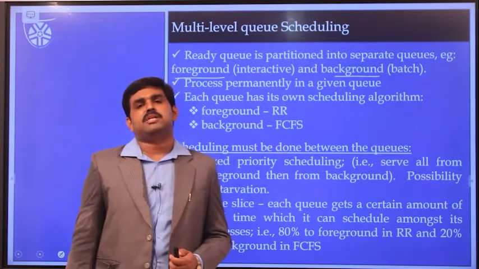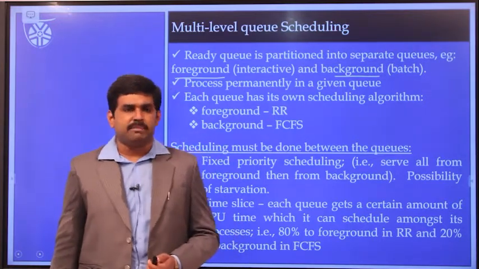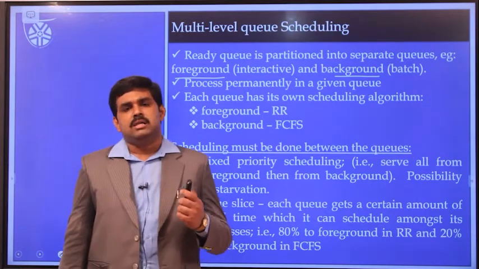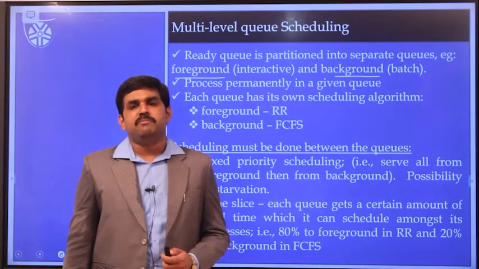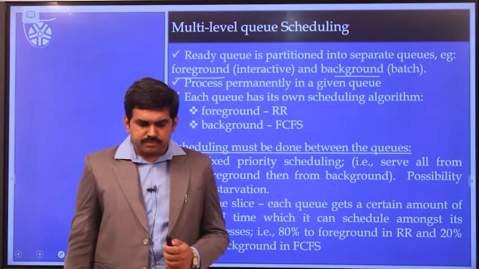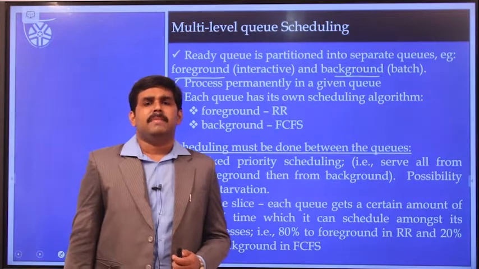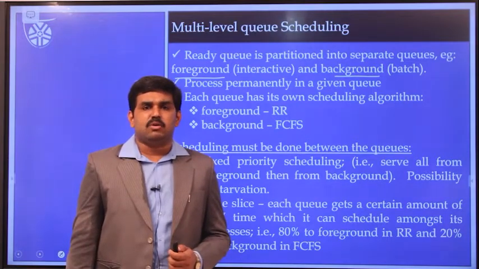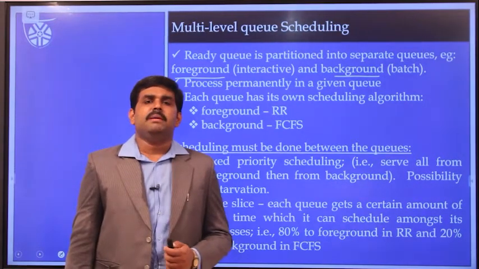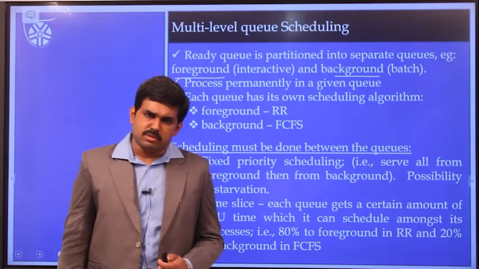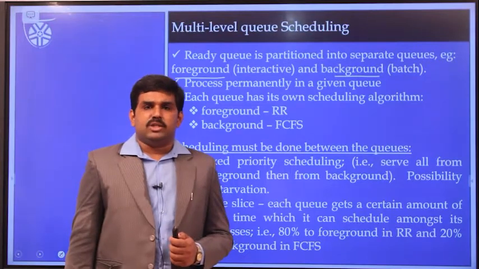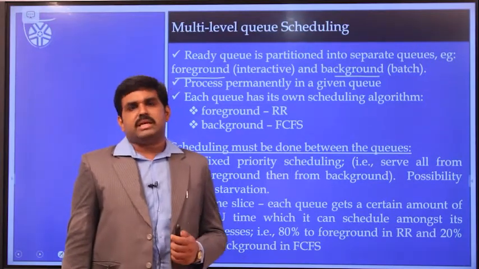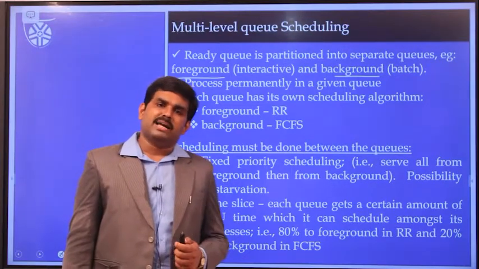High priority jobs are not expected to wait for a long amount of time, so we allocate the CPU based on round robin. The response time will be very small with the round robin algorithm. Based on that, all high priority jobs are allocated the CPU immediately. Thereafter, background processes are referred to as low priority jobs, so we follow the first come first serve principle for background processes.